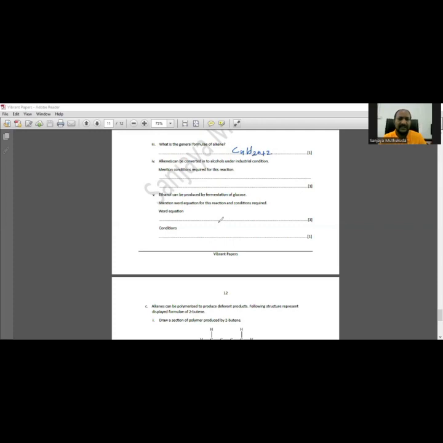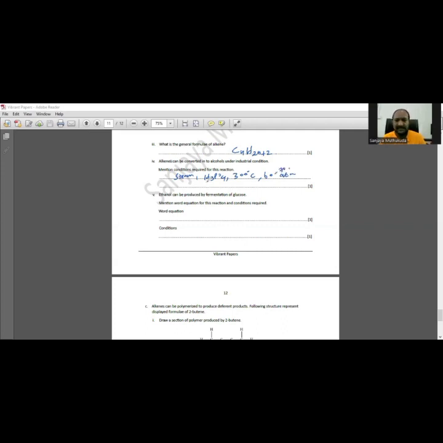Alkenes can be converted into alcohol under industrial conditions. Mention the conditions required for this reaction. Alcohol: steam, phosphoric acid, 300 degrees Celsius, and 60 atm, 60 to 70 atm.